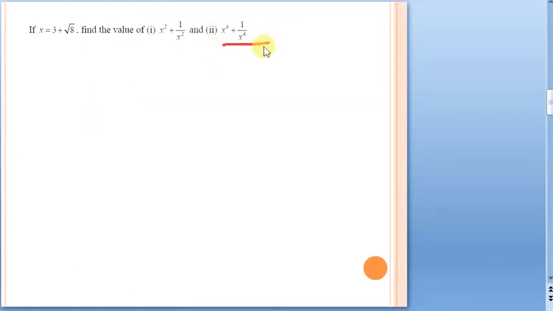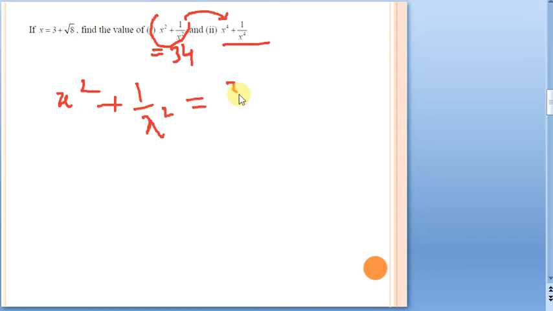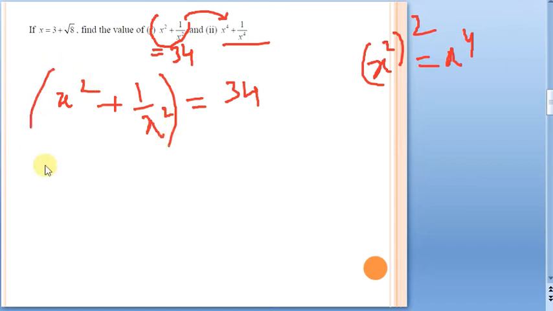Let us move to the second part here. We have got this as 34. Once you have this answer, it becomes very easy here. Why? Because see here, x square plus 1 by x square is given to me as 34. We want powers of 4. When you square x square, that means you take x square whole square. It is of the form a power m whole power n, a power mn. It is going to be x power 4 only, right? So that is why for this expression, whatever we have solved in the first part, I will apply the square on both sides concept.